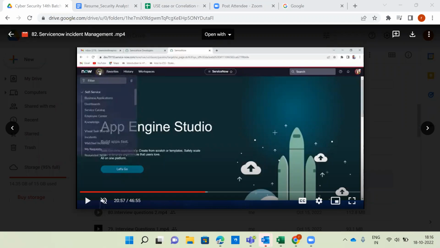So whoever has already completed your preparation and is ready to attend interviews, you can share your Naukri username and password so that in front of everybody, I will show how to create a profile in Naukri. That is day after tomorrow. So tomorrow, Wireshark as well as other interview question discussion. Day after tomorrow, LinkedIn profile creation as well as Naukri preparation.